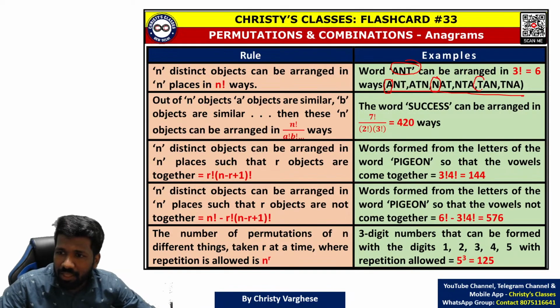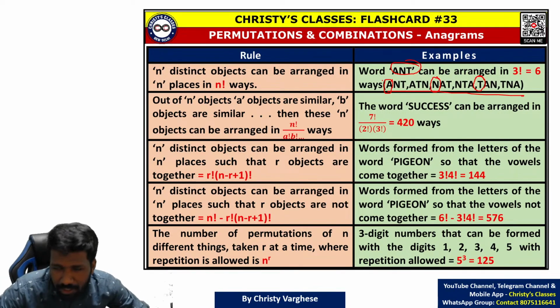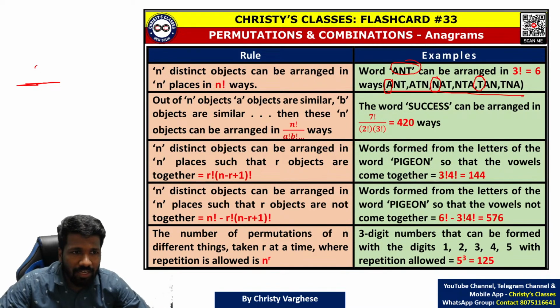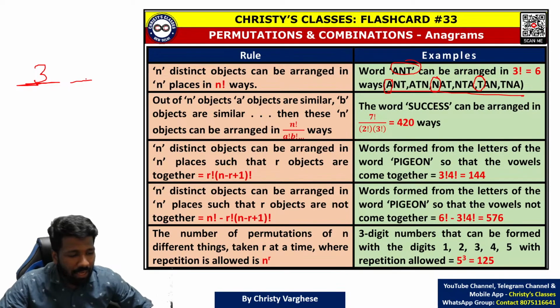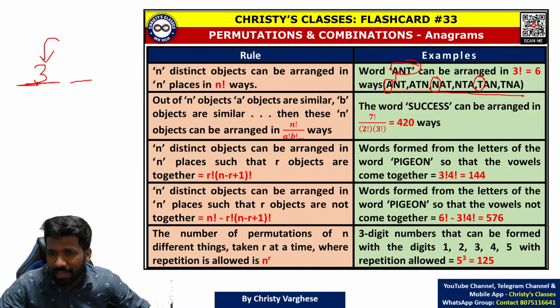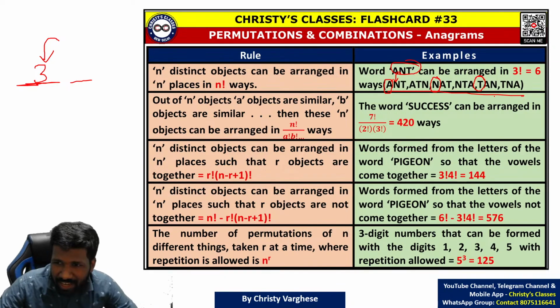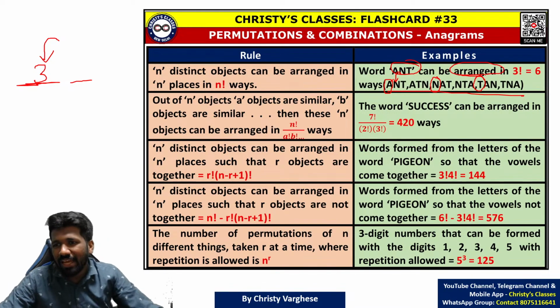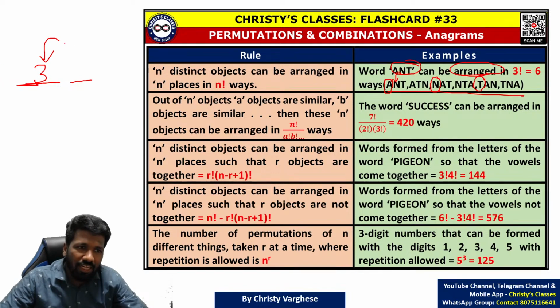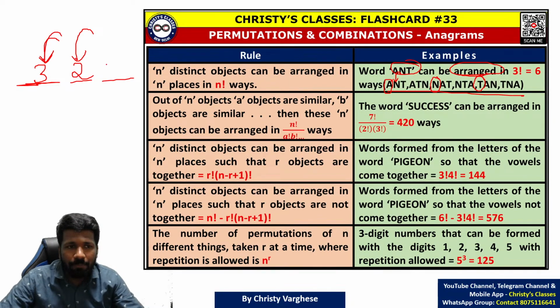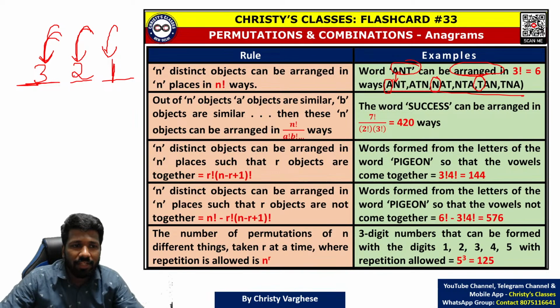Either A being the first letter, or N being the first letter, or T being the first letter. So for the first letter there are 3 choices: A, N, T. But the first letter that is fixed cannot be used for the second letter, like A, A, or N, N, or T, T. That is not possible. Now, it is rearrangement here. So the letter that is fixed here, whatever that letter is, cannot be here. So 1 letter less, only 2 letters are possible here. Now for the third position, the letters used here and here cannot be repeated here. So there is only one way to fill the third position.